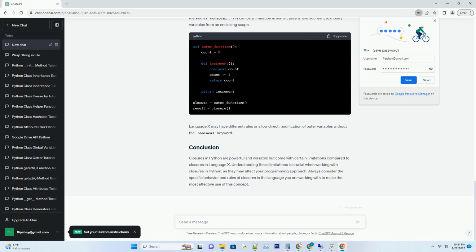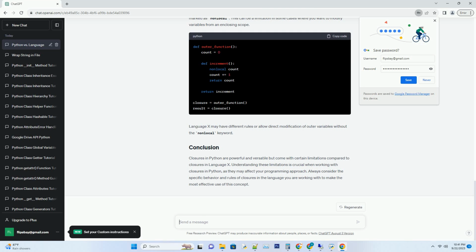examples. Before we begin, you should have a basic understanding of Python and some familiarity with closures in programming languages. If you're not already familiar with closures, it's recommended to read up on the topic before proceeding. In Python, closures are created when a nested function references a variable from its containing, outer, function. Here's a basic example to illustrate this concept.